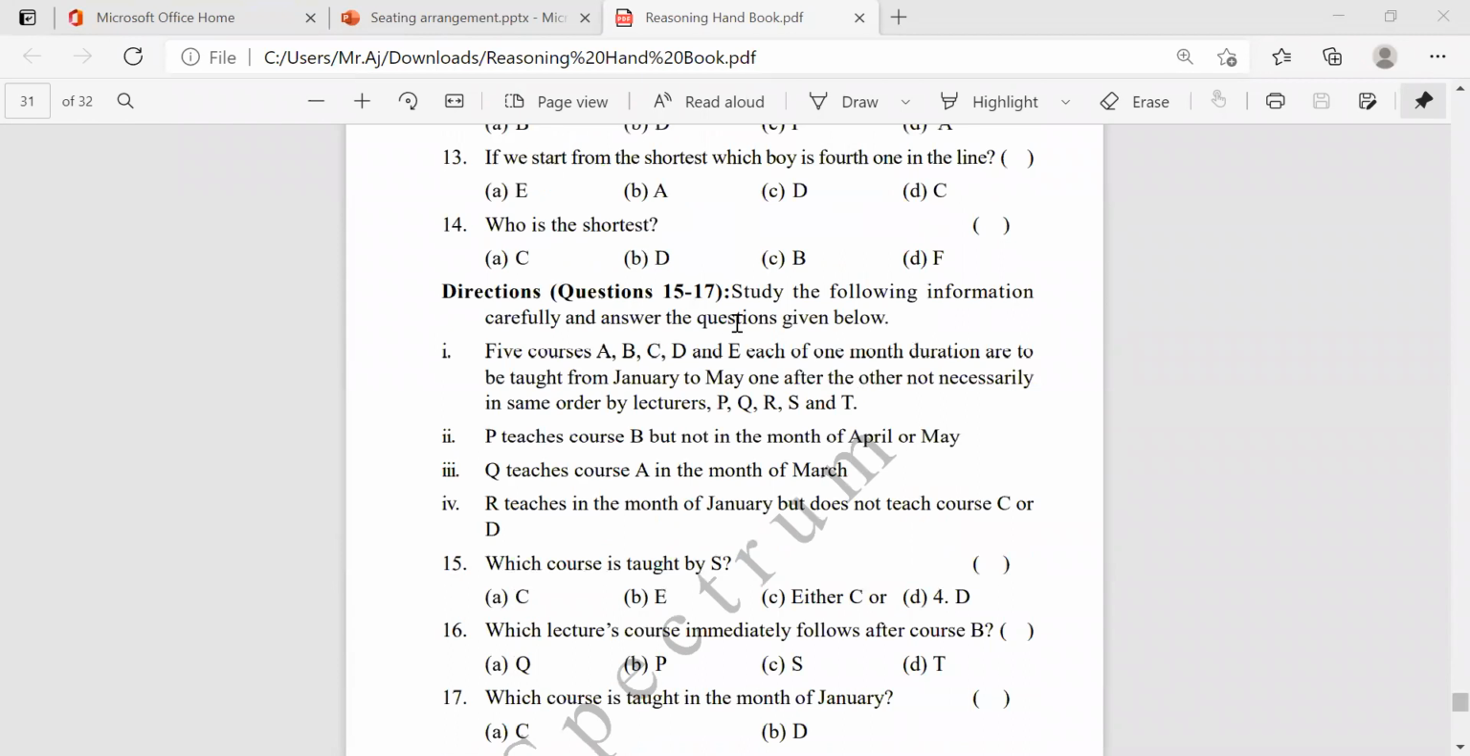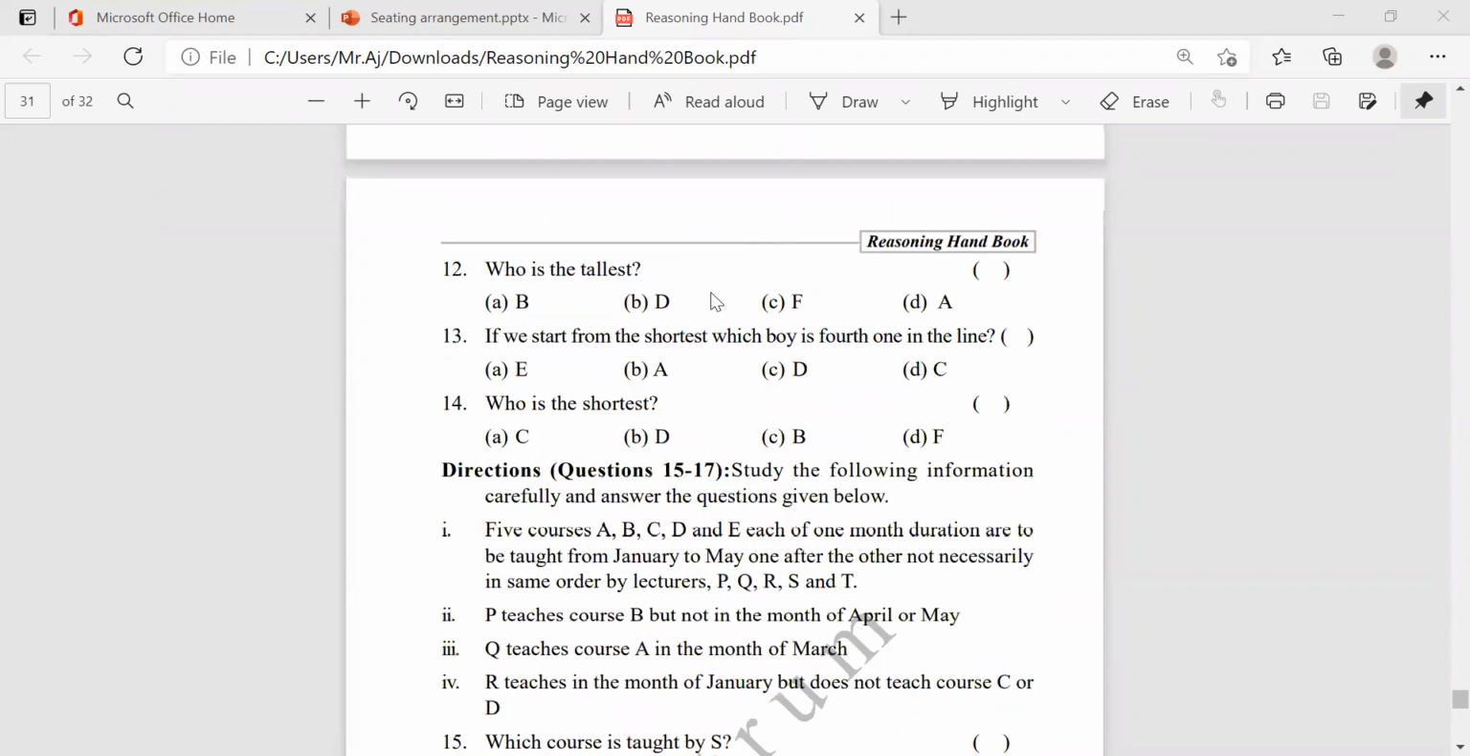Okay, come to this one. Study the following information carefully and answer the question given below. First, they are saying that 5 courses A, B, C, D, and E, each of 1 month duration, are to be taught from January to May, one after the other, not necessarily in the same order, by lecturers P, Q, R, S, T.